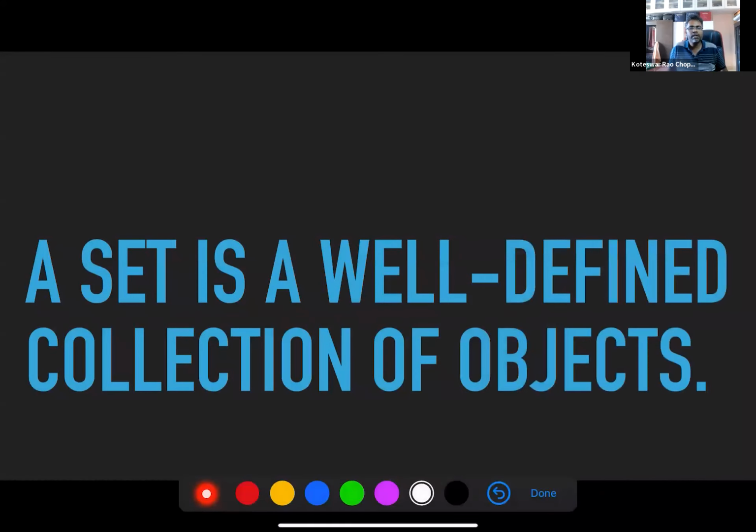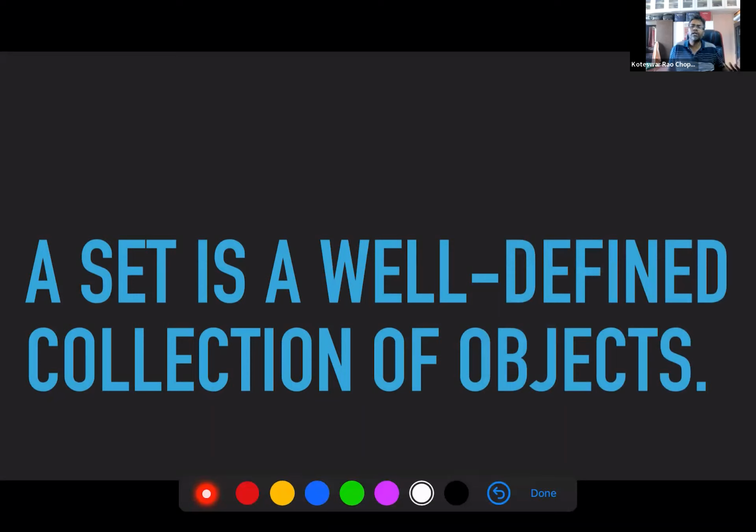Can you give an example of what might not be a set? Preferences, like favorites. Why do you think so? Because everyone's favorites cannot be the same as others', so it cannot be stored in a set. Okay, so that means our set has to be defined very carefully, right? Yes, it cannot be vague. So that is why a set is a well-defined collection of objects.